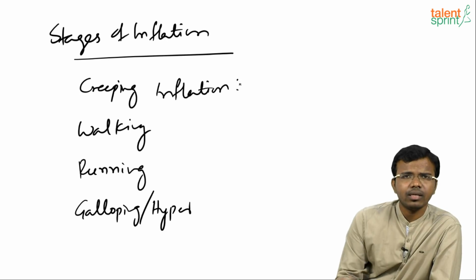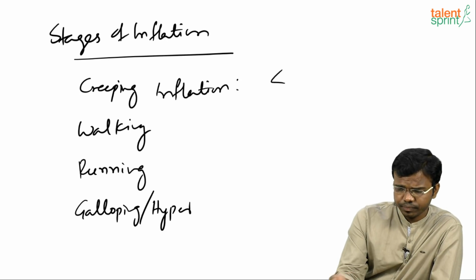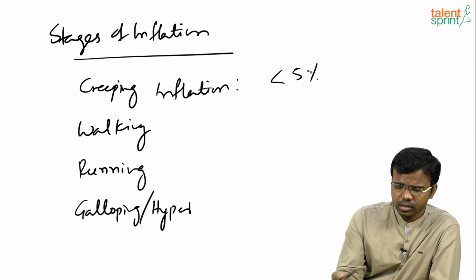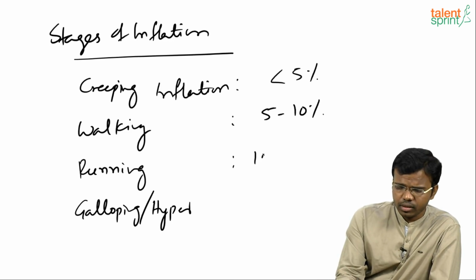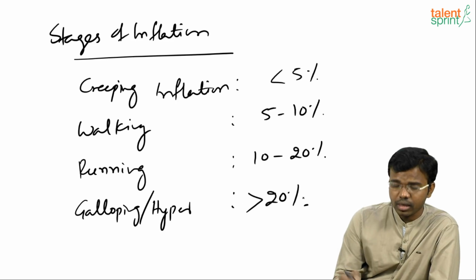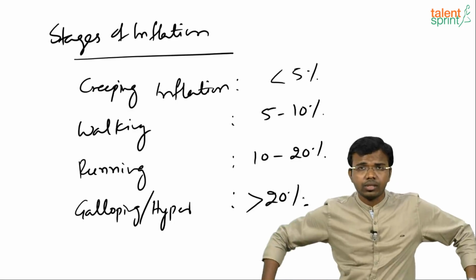If the inflation per year is, suppose, less than 5%, it is creeping inflation. If it is 5 to 10%, it is walking inflation. If it is 10 to 20%, it is running inflation. If it is more than 20%, it is called galloping or hyperinflation.